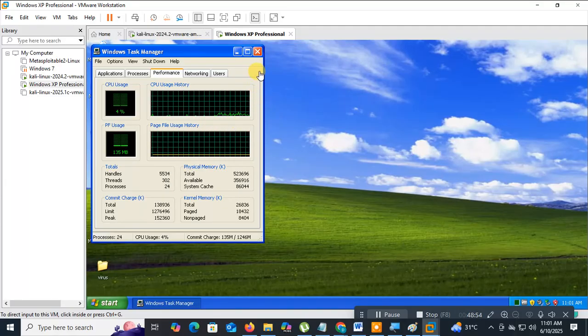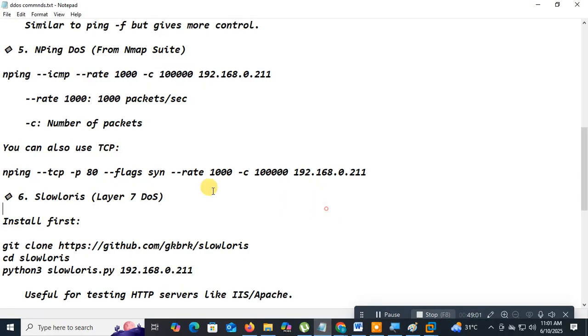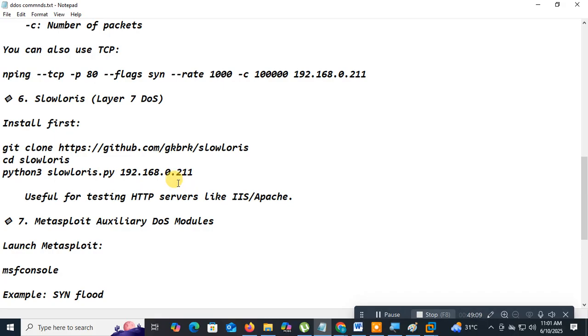Okay, understood? Which one? This tool. Next, by using the nmap tool, we can do the SYN attack also. Got it?